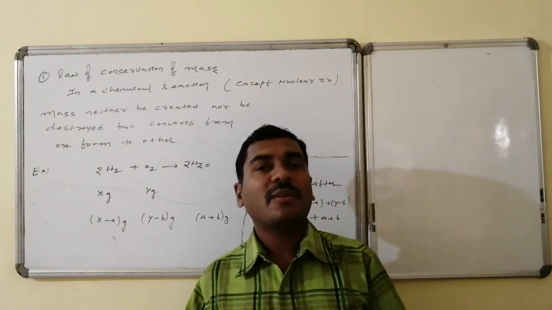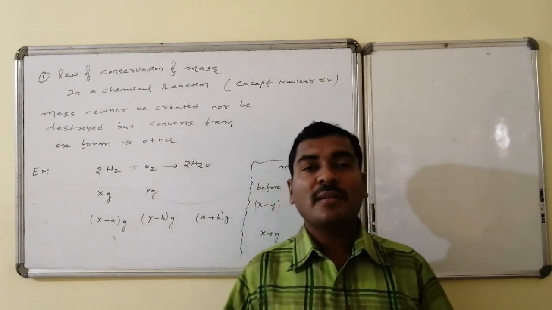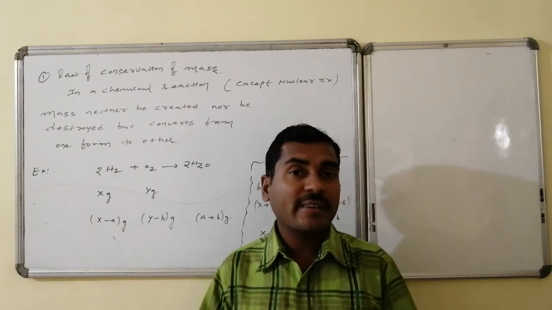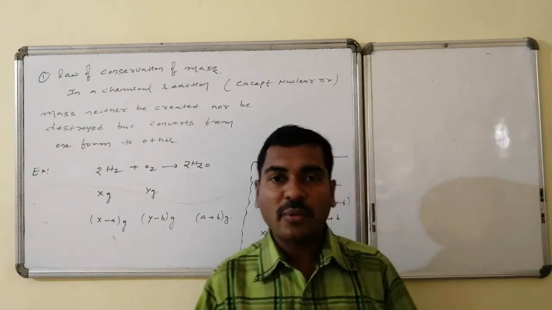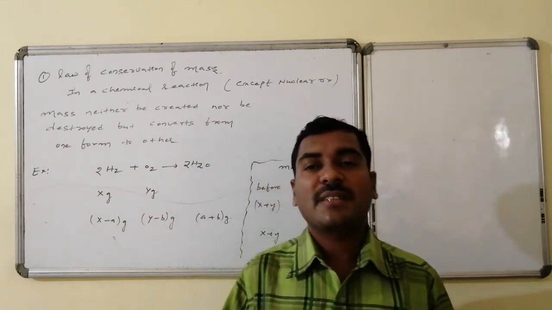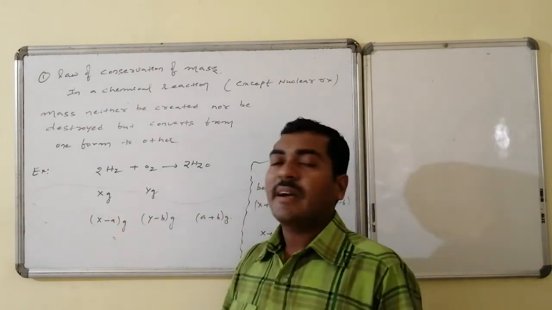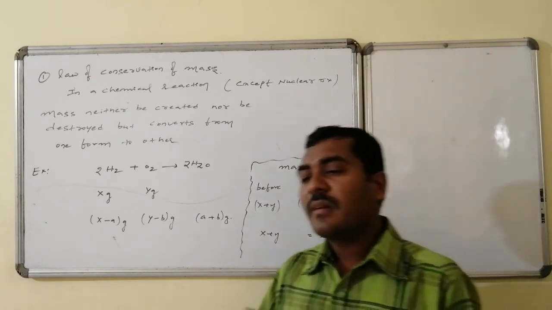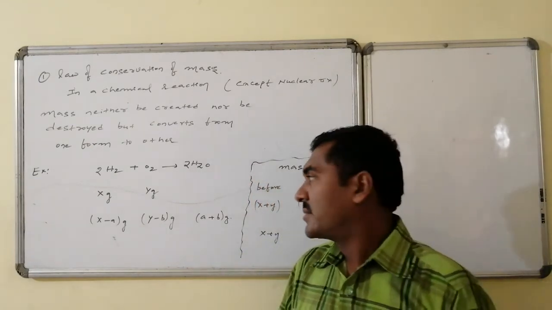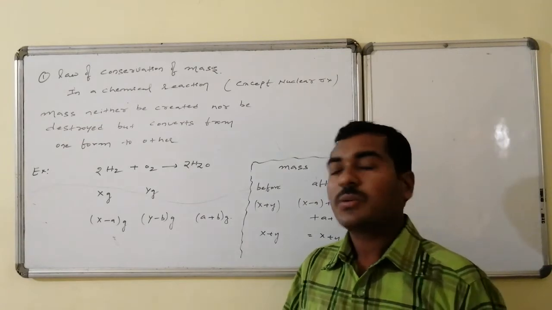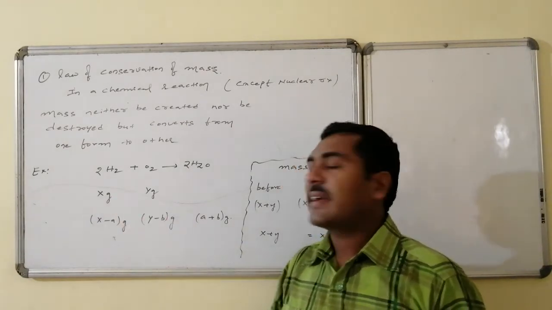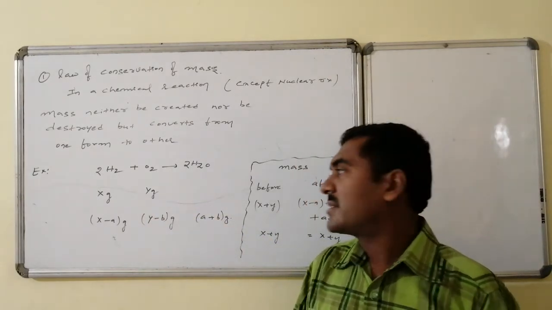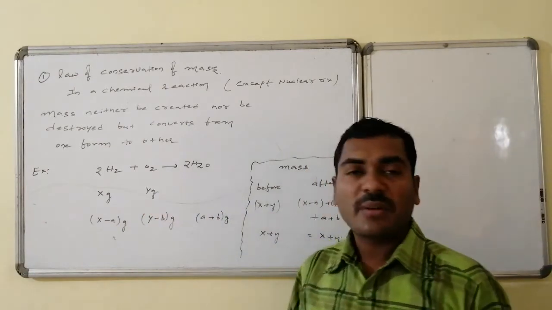Here in chemical reactions, mass conservation occurs. Mass lost in the form of reactants becomes equal to mass gained in the form of products. That is the law of conservation of mass. For example, hydrogen and oxygen combination leads to the formation of water. As far as balancing is concerned, 2 hydrogens plus 1 oxygen gives 2 water molecules. Consider in the beginning x grams of hydrogen and y grams of oxygen. In the chemical transformation, 2 moles versus 1 mole combine.